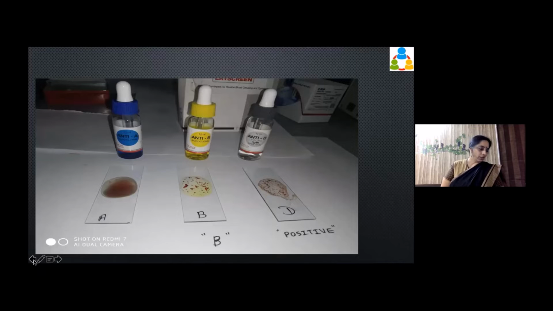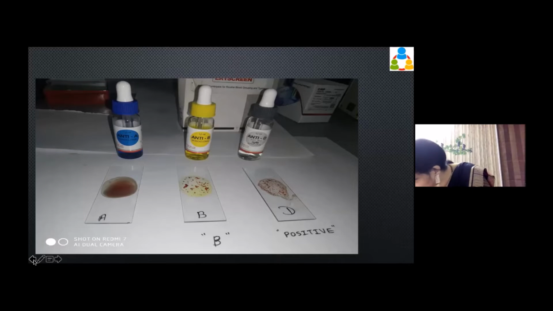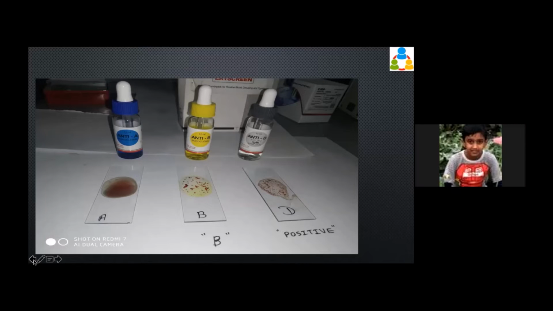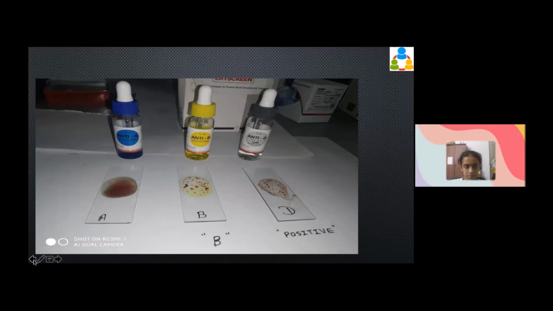Okay. Now coming to rare blood groups. This is just more of a general knowledge thing than anything else. Tell me, is everything clear till now? Only then we should be discussing the rare blood groups, otherwise we should omit it. Ma'am, it's clear. Yes, ma'am, it's clear. Very good. I have a doubt.